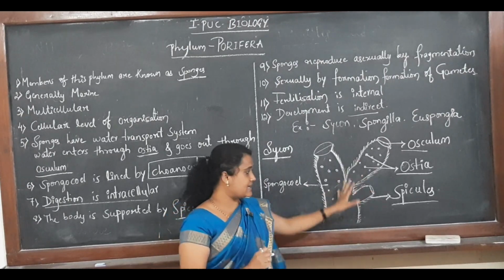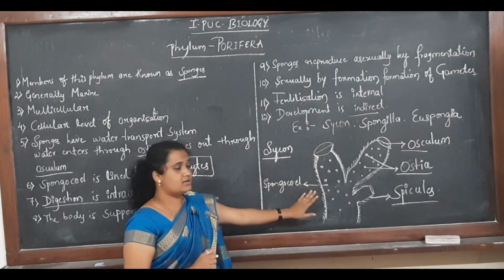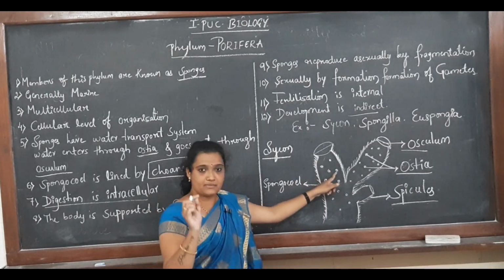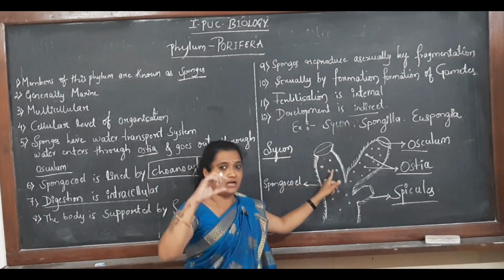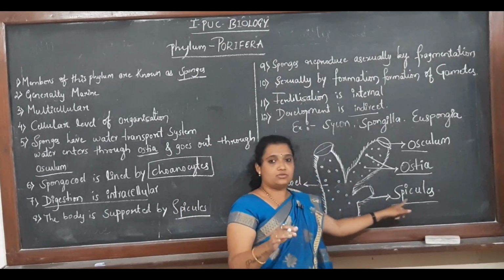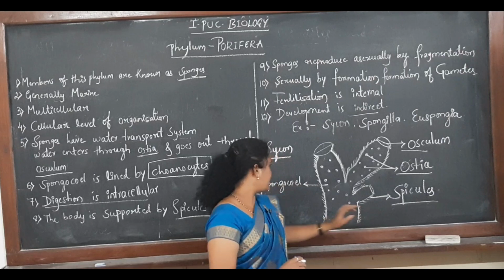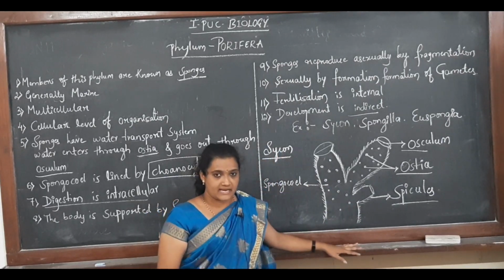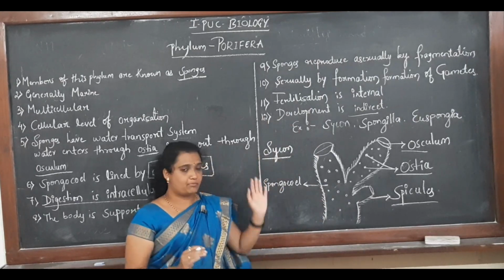Here you can see the diagram of Sycon, one of the poriferans. You can see the ostia, meaning the pores, and the osculum, the outlet through which the water goes out, and the spicules which give mechanical support, and this is the spongocoel which has choanocytes. I hope all the points are clear.